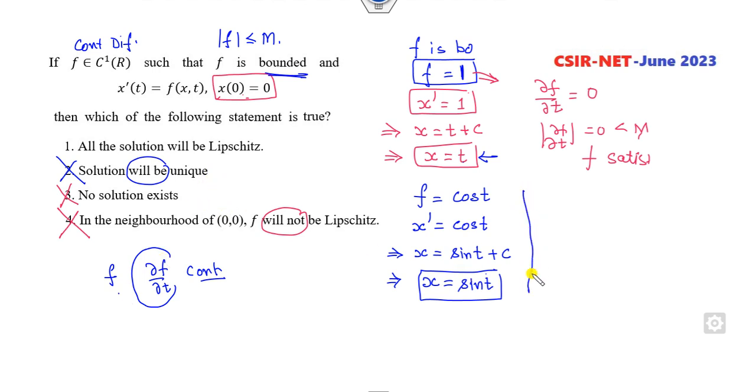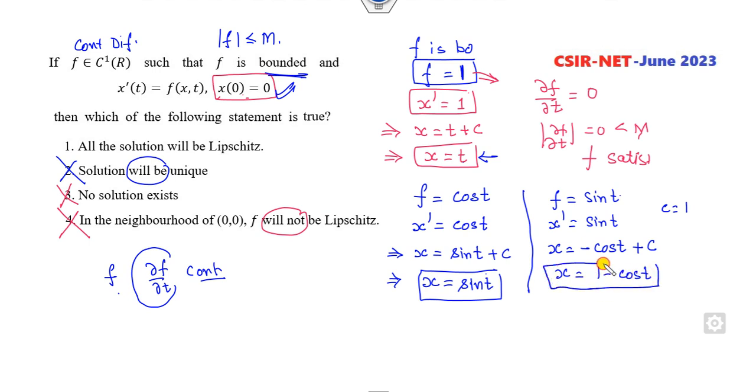Moreover, if you simply take any continuous function, say sine of t, then x dash will be sine of t. What is the integration? Minus cos of t plus c. So at x equal to 0, c will be 1. So x will be 1 minus cos of t. Again you can see the solutions are not unique. So the right answer is the only correct option.